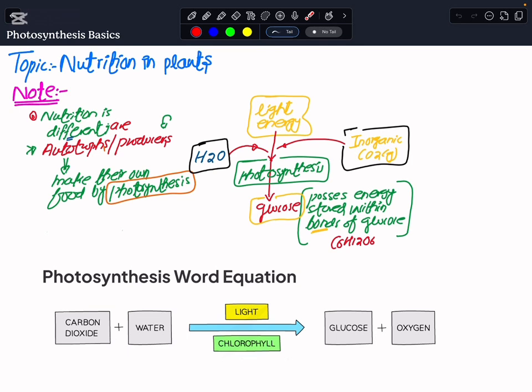As far as nutrition in plants is concerned, they are not the consumers, but rather they are the producers, or the autotrophs. So that is why their aspects of nutrition are entirely different from ours.